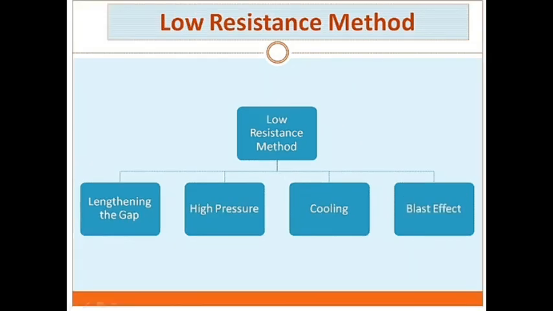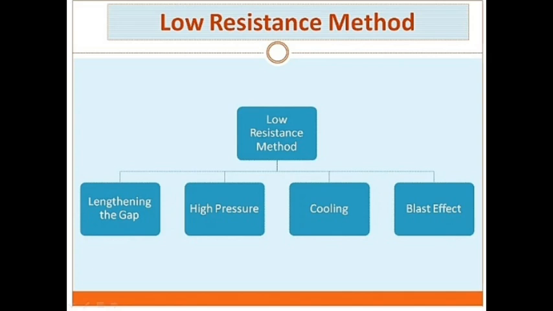Next, I will discuss the low resistance method. In this case also, there are four types of low resistance method by which we can extinguish the arc. So, what is the low resistance method? It is also called the current zero method. This method is employed for arc extinction in AC circuits only.